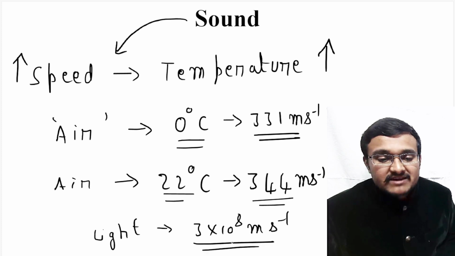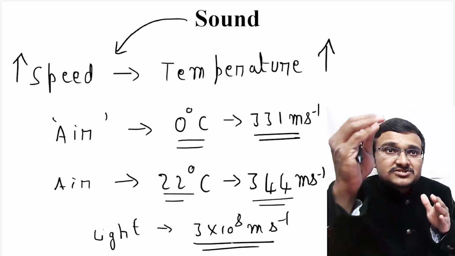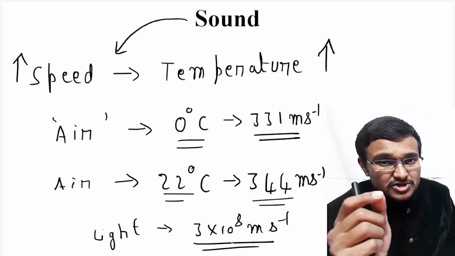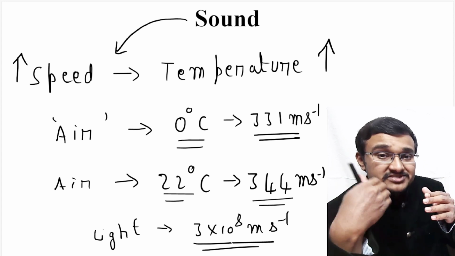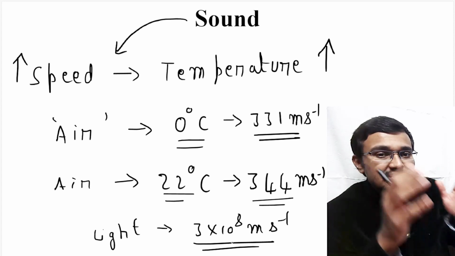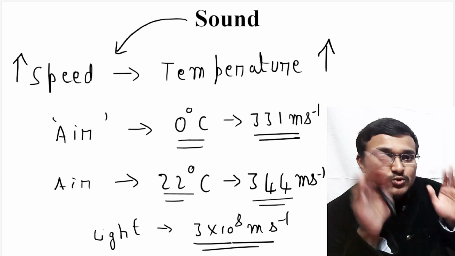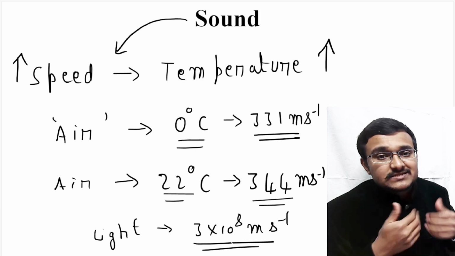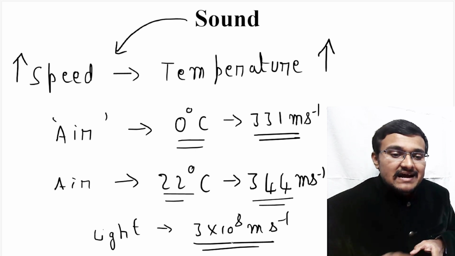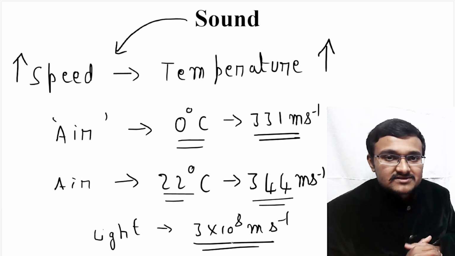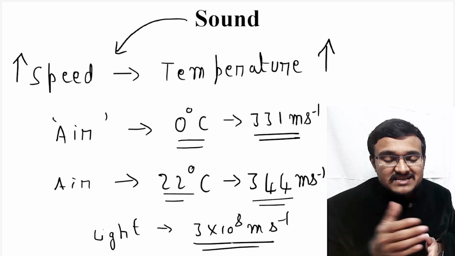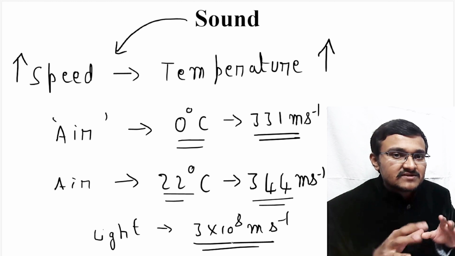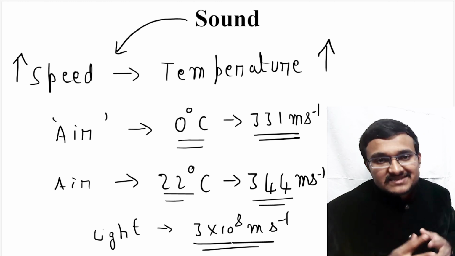So that's why whenever you see lightning, first you will see the lightning and then you will hear the thunder. So why? Because when clouds generate thunder, both lightning and sound happen together. That means both lightning and thunder happen together. But because light speed is more, first you see the lightning and then you hear the thunder sound. Because sound is just traveling at 344 meter per second speed at 22 degrees Celsius temperature in air. So this is all there in this particular video.